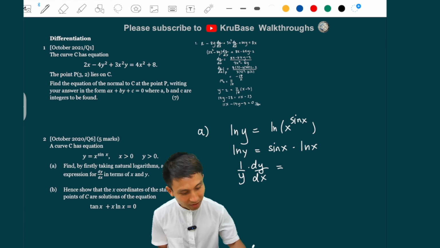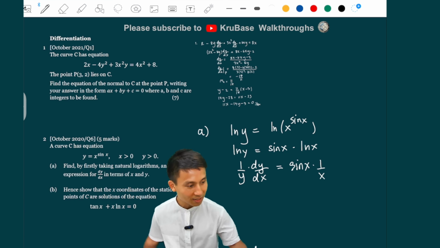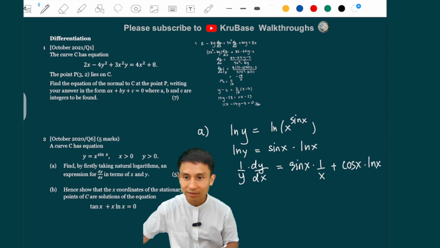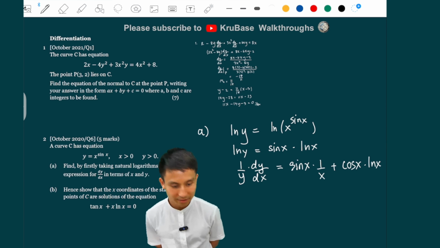So u dv, so sine x first, dv is differentiating ln x, we get 1 over x, yeah? Plus v du, so v is the ln x, du, differentiating sine, we get a cos, so this is a cos x, ln x. All right?